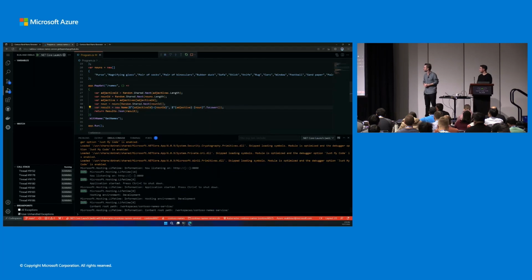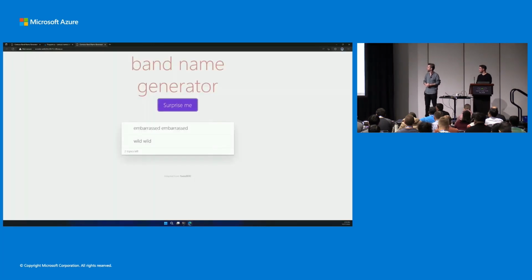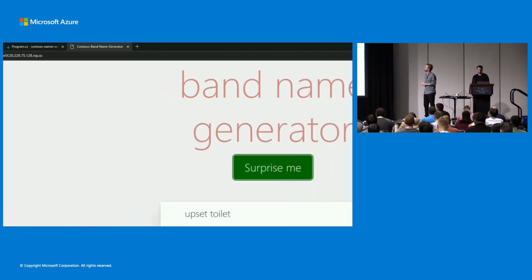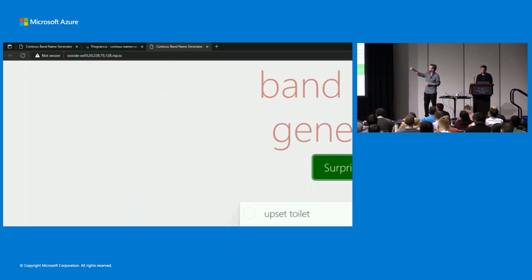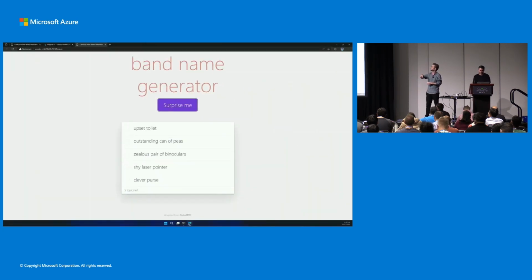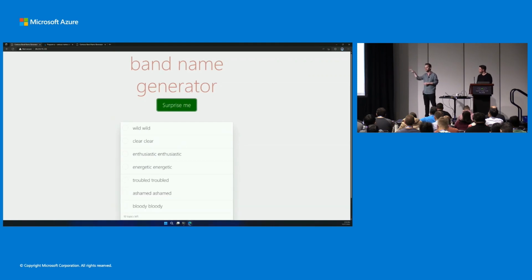Go. So now it's back to running. We can open it in the browser, refresh the page. You can see that, yes, now it works. Zealous Pair of Binoculars, great band name. And you can see we're still on the subdomain here. And if we go back to the original IP, you'll be able to see that it still doesn't work, right? Because that code is running in the cluster, whereas this is running locally on our development environment.